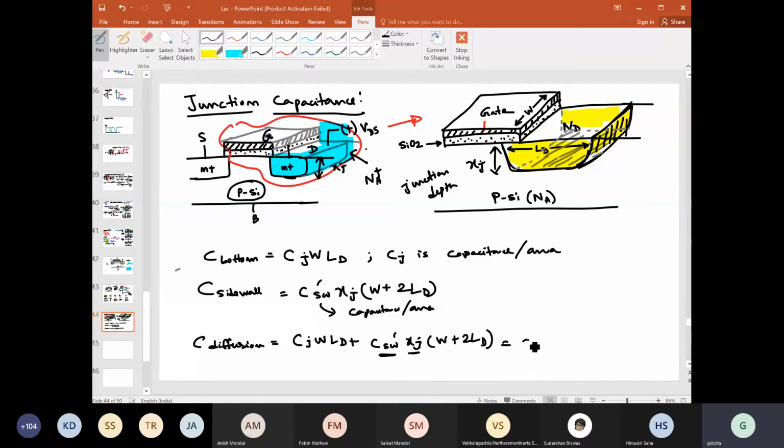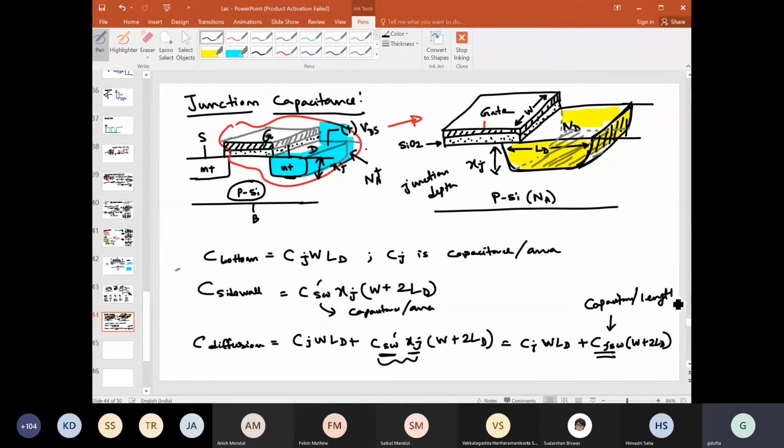So you can combine these two and write it as CJSW into W plus 2LD. Here we have already multiplied these two with Xj, so it is now capacitance per length.